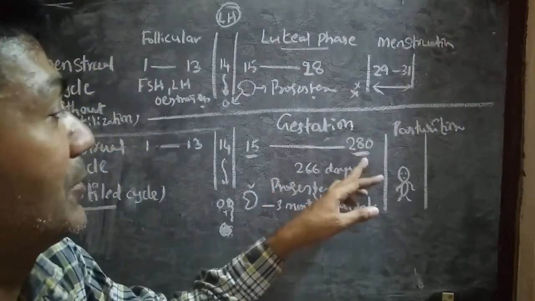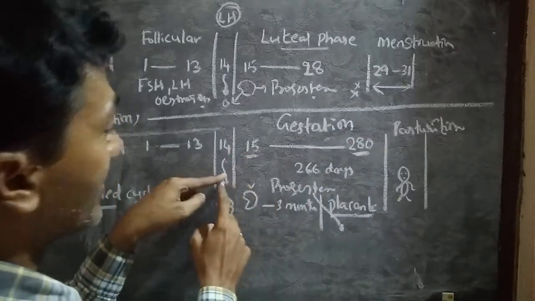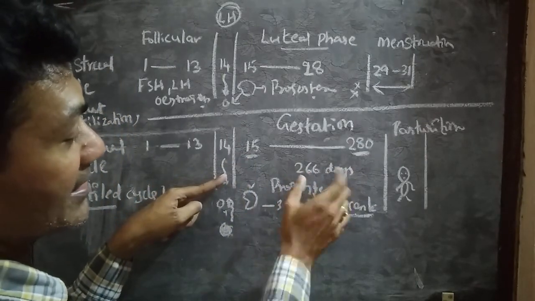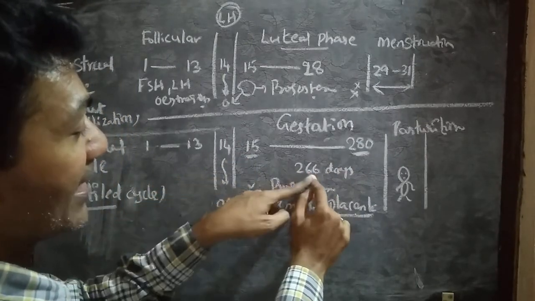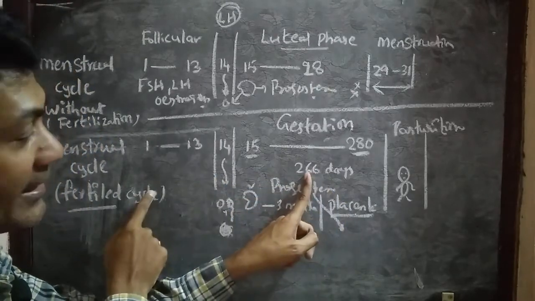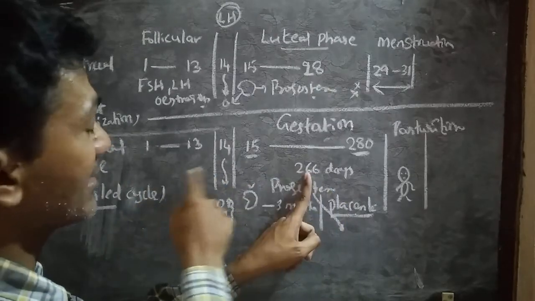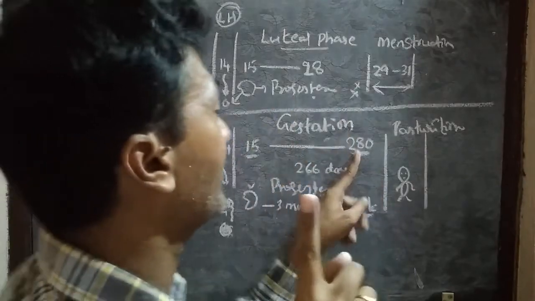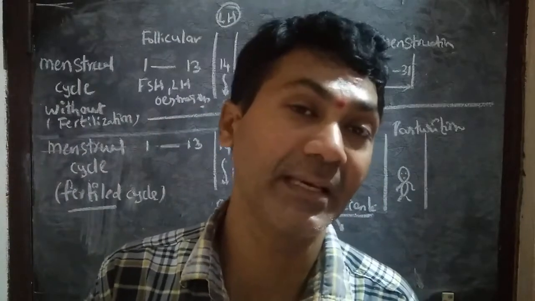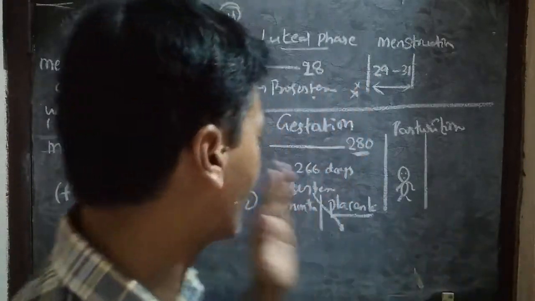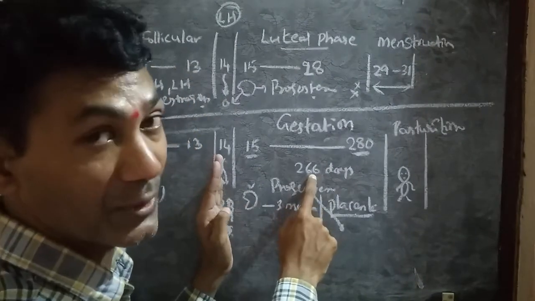After fertilization the pregnancy period is 266 days, and the 14 days before that also count: 266 plus 14 is 280 days. So remember, our gestation period is 280 days, but after fertilization it is 266 days only.